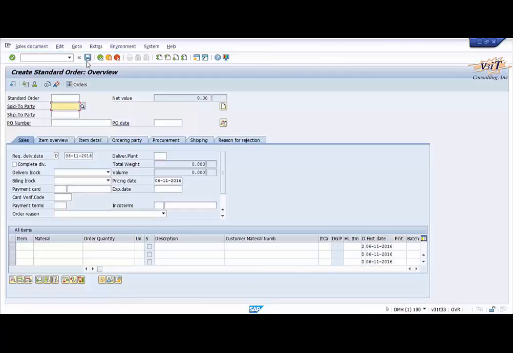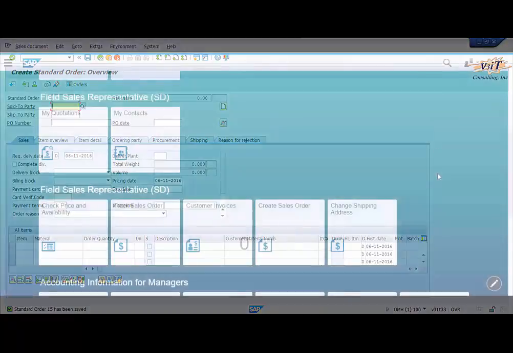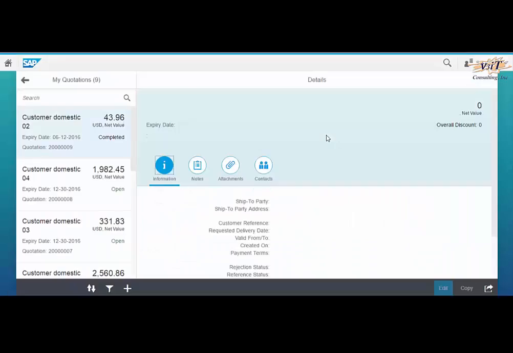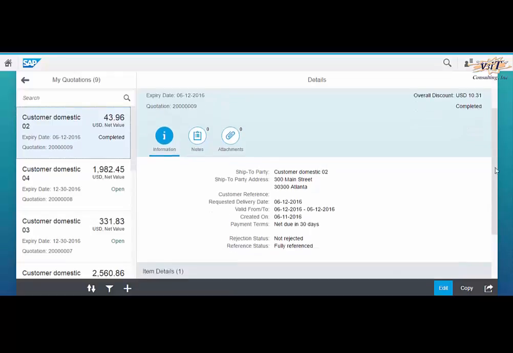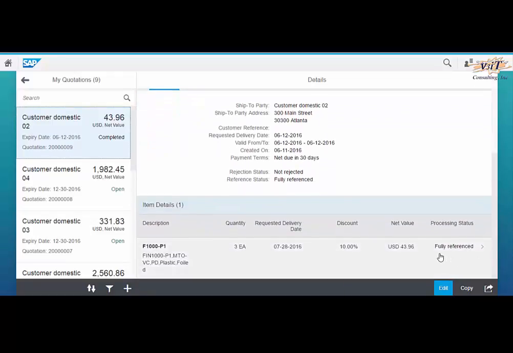Once again we will go to the Fiori application and check the status of the quotation. Here the status of the sales quotation is displaying as completed and fully referenced. This is because we have created sales orders for the total quantity of the quotation material and the quotation cannot be further referenced. Now we will check out the other features of this application.